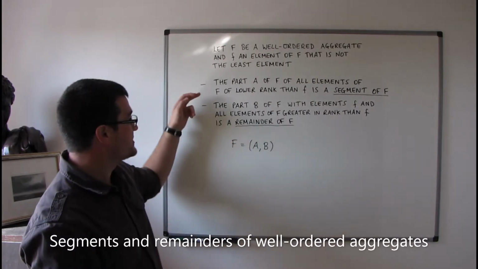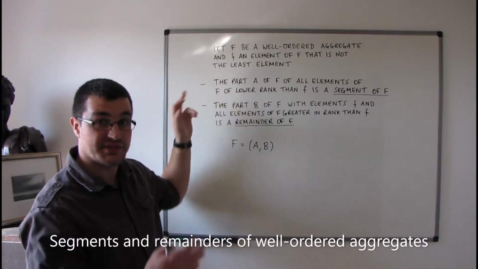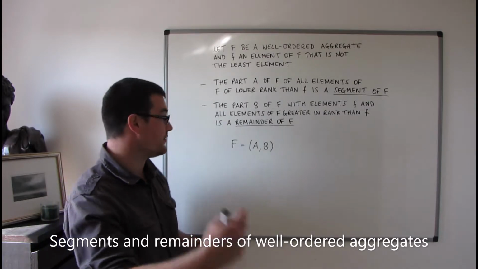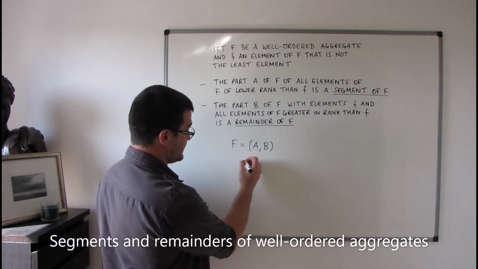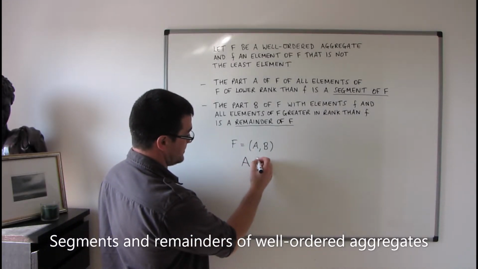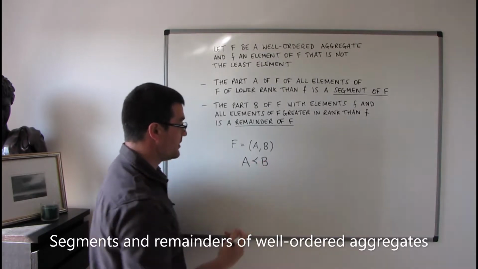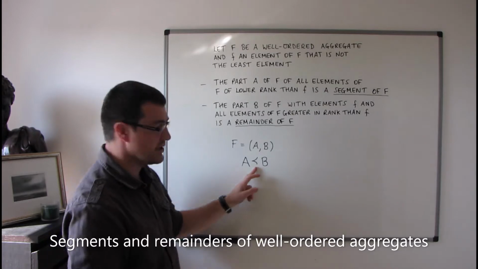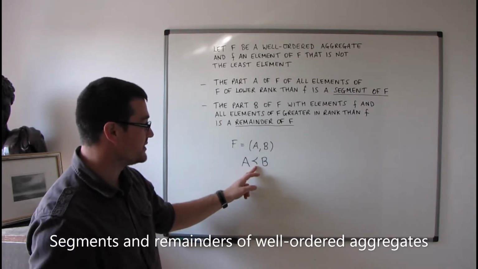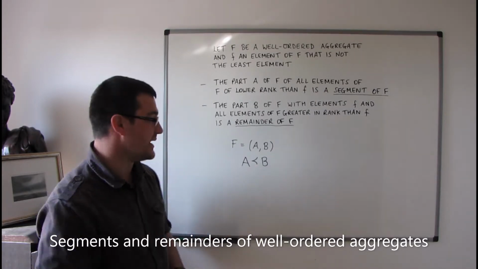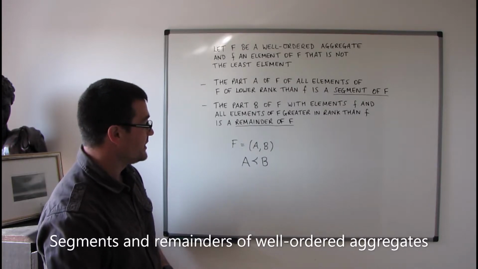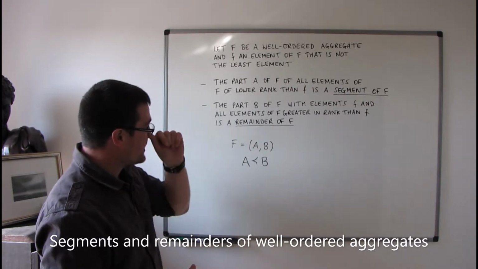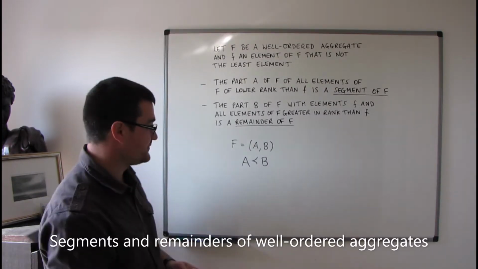And since every element of A precedes every element of B, we can also say that A precedes B, or A is of lower rank than B. Again, I don't really know exactly how to say this in words, but the meaning is understood. But we can introduce some new notation.